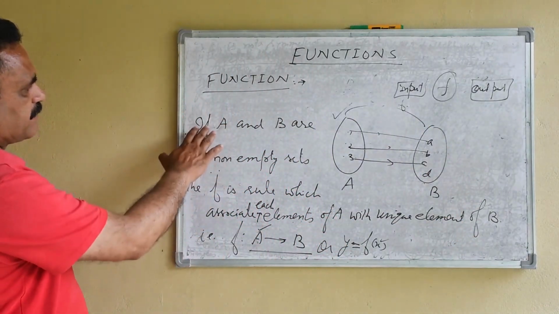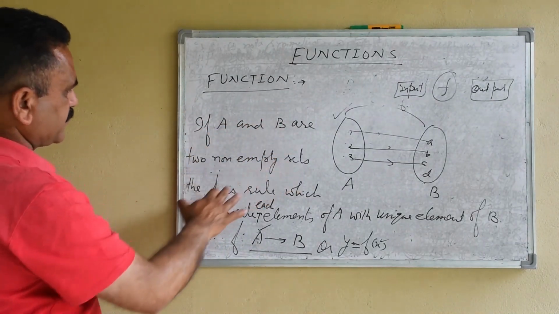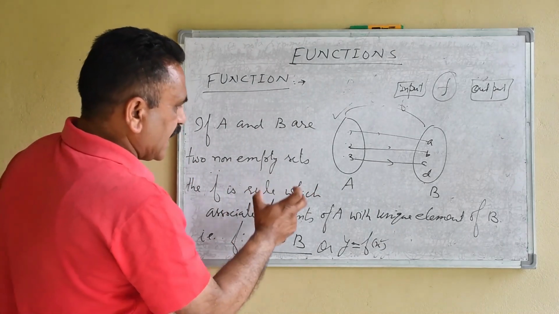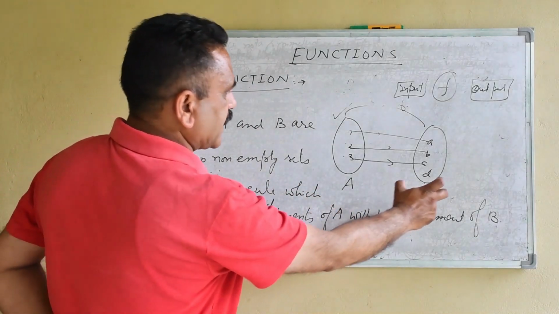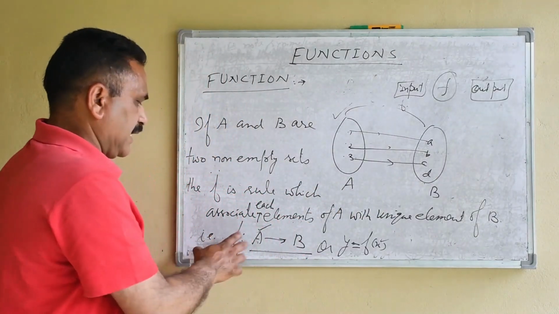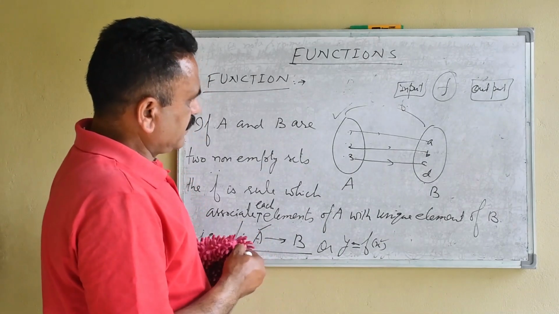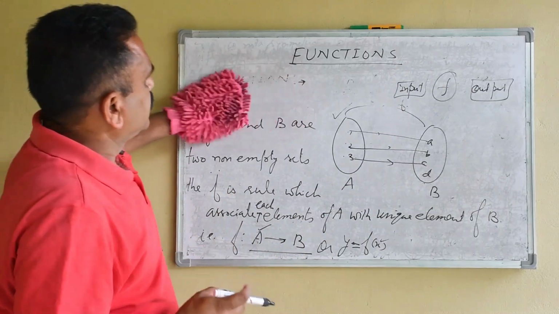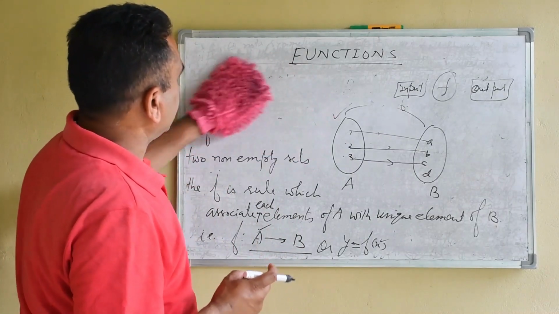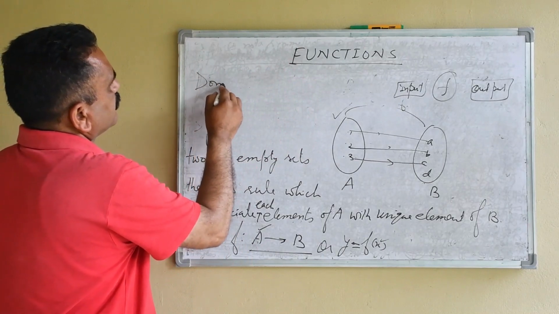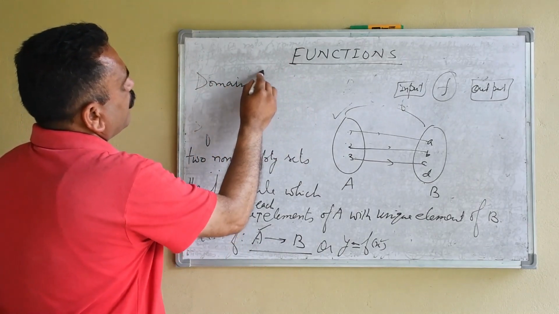Or you may write the definition: if A and B are two non-empty sets, then f is a rule which associates each element of A with a unique element of B, f such that A to B. So this is a function. Similarly to the relation, what is the domain of a function?